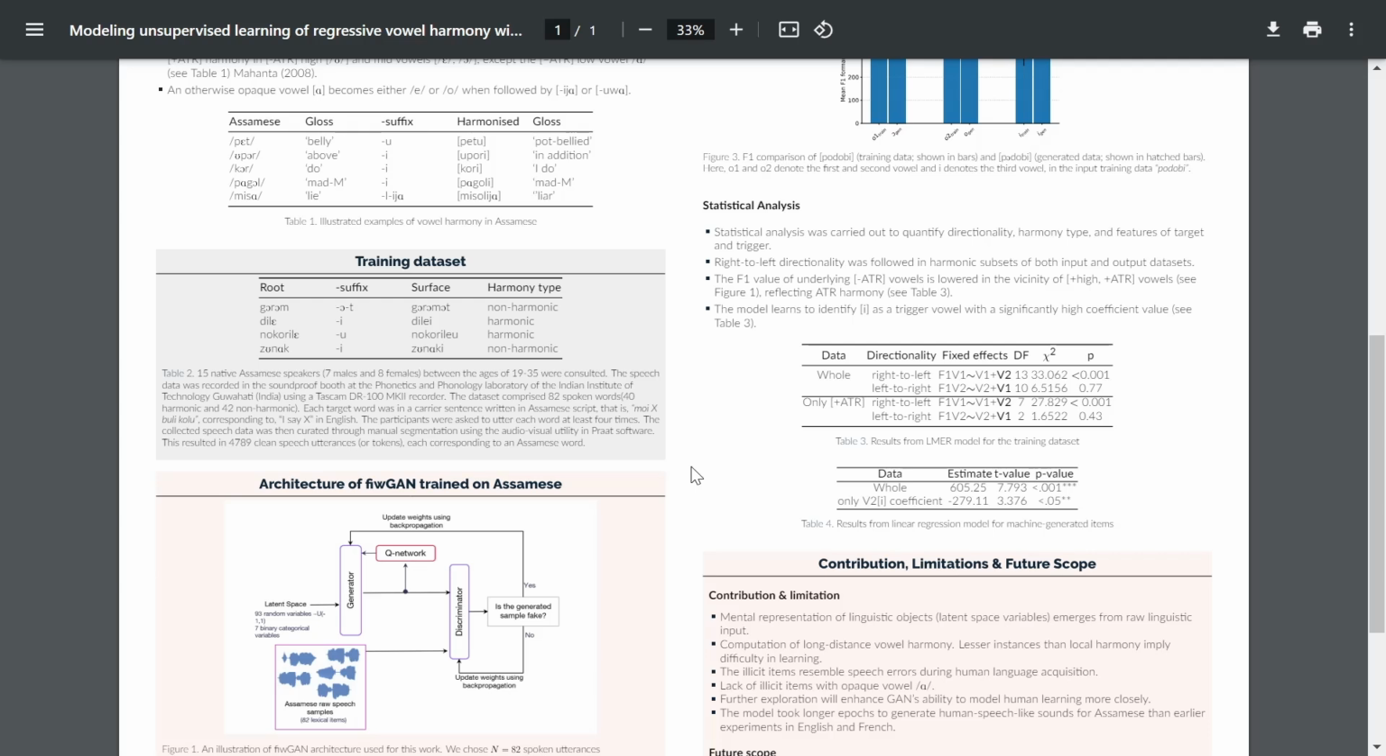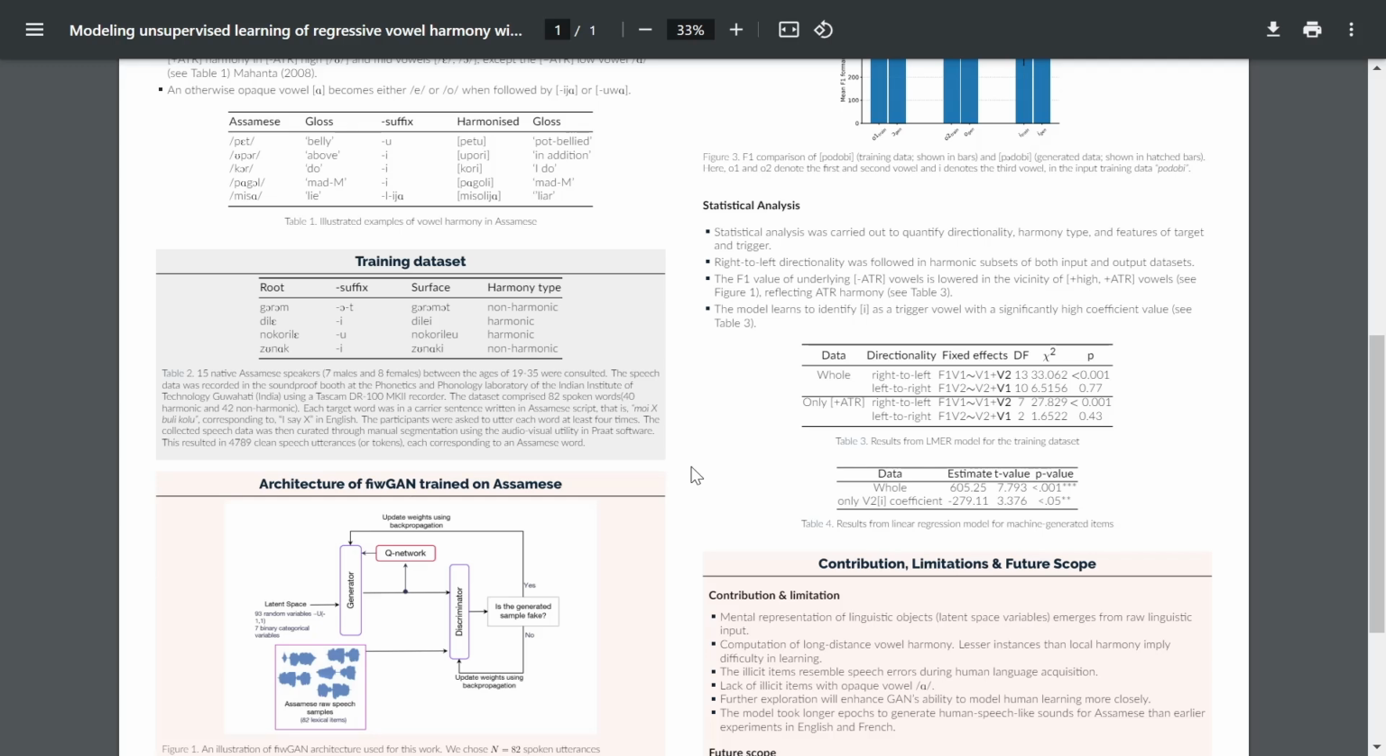And in the process, we get to see that in the outputs, the model is favoring i as a V2, which has a greater estimate value and a greater p-value than the other V2s. So we prove that, although it's not much at this moment, it is going towards learning the feature of the trigger vowel, that is plus high plus ATR here, which is incidentally i in all the outputs.